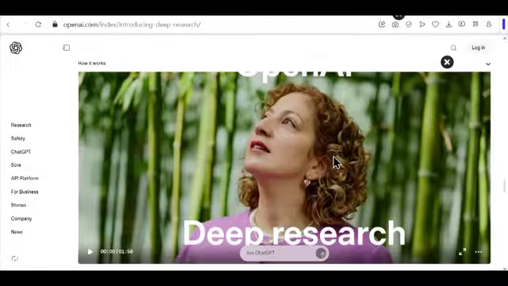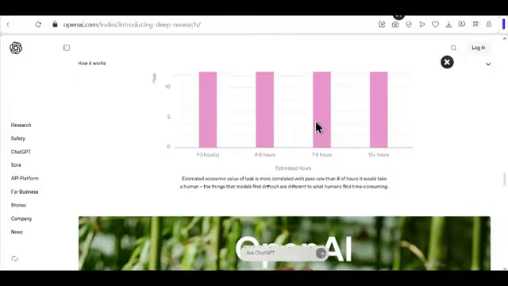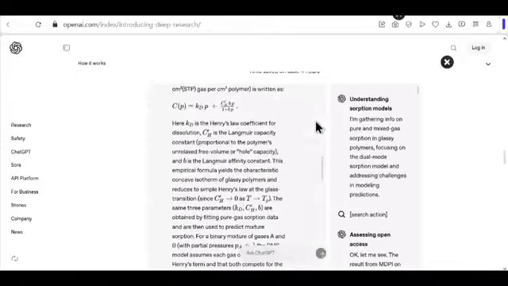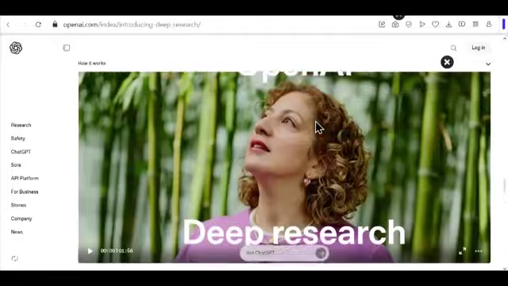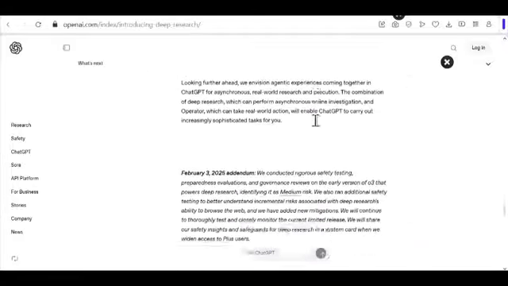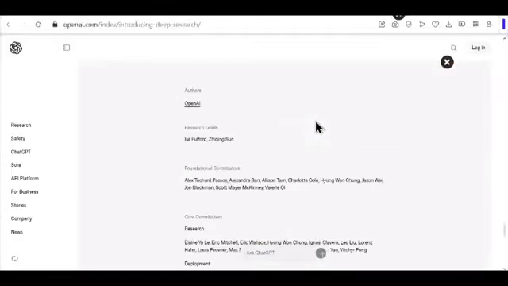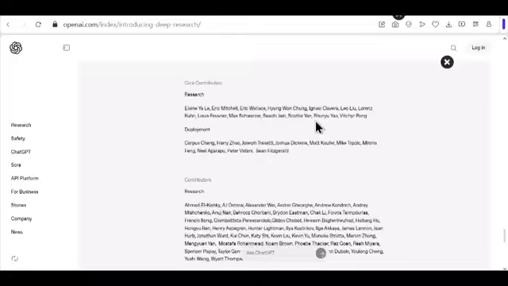The key features are multi-step reasoning, extensive source analysis, information synthesis, citation and transparency, time intensiveness. Yet it does take longer than standard queries, typically 5 to 30 minutes, to provide more in-depth results.